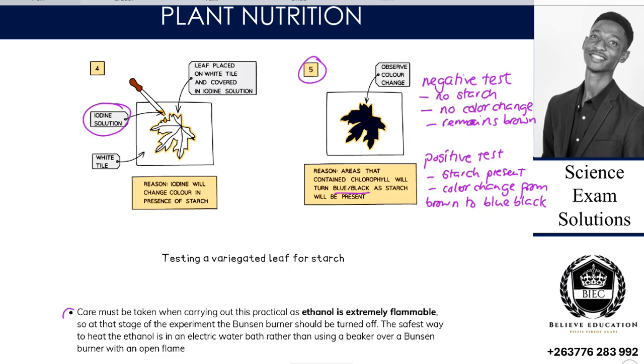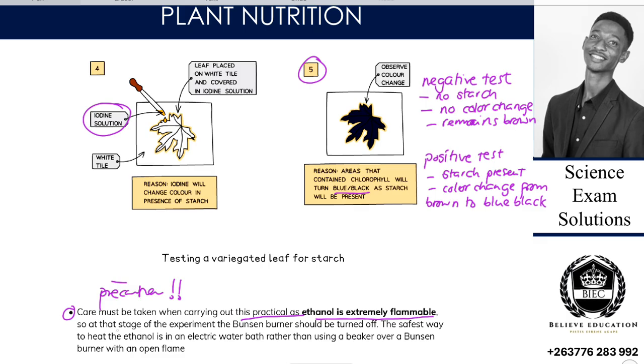So lastly we get to our notes here. Care must be taken when carrying out this experiment. So this is our precaution, right? Care must be taken when carrying out this practical, as ethanol is extremely flammable.